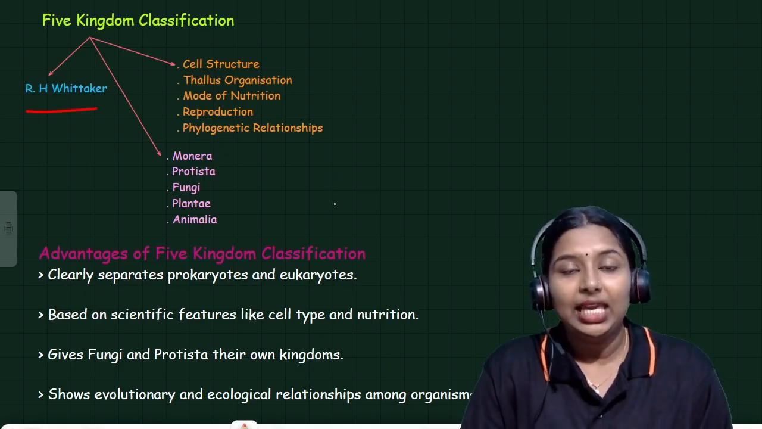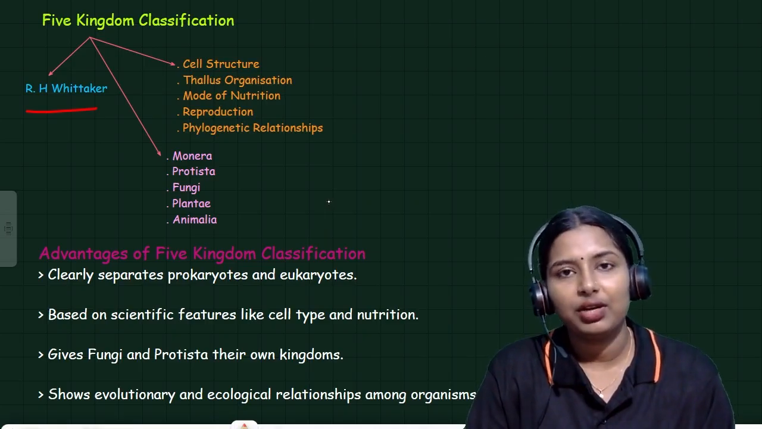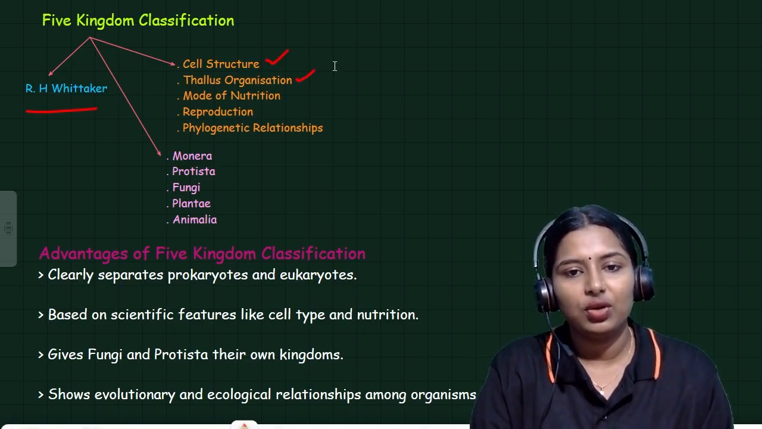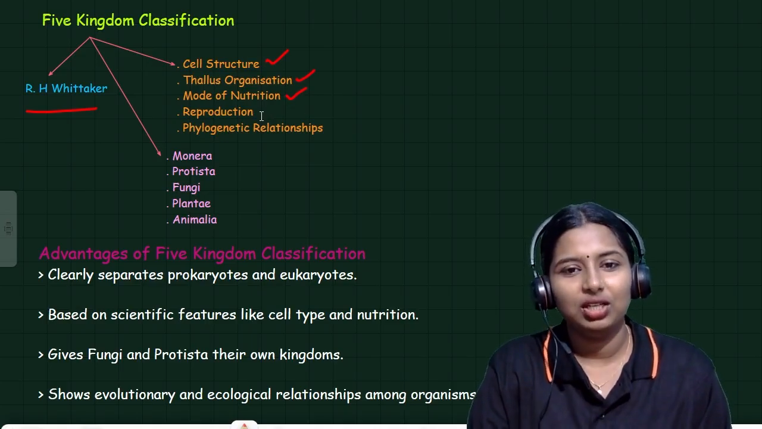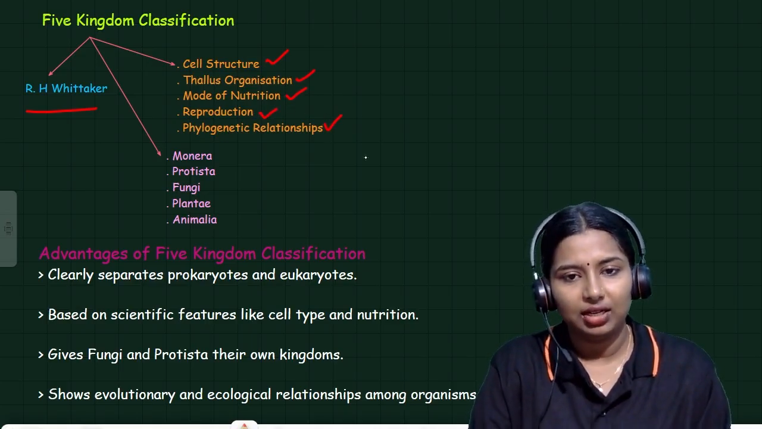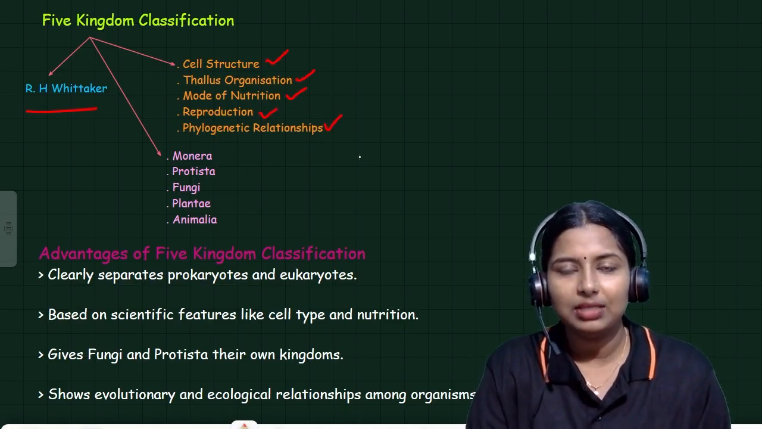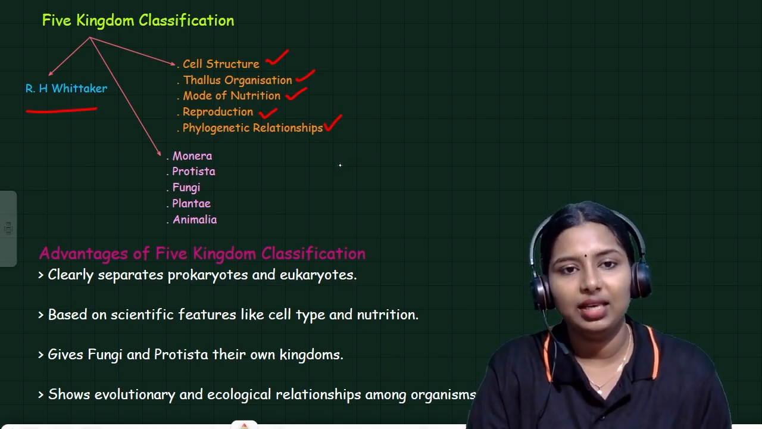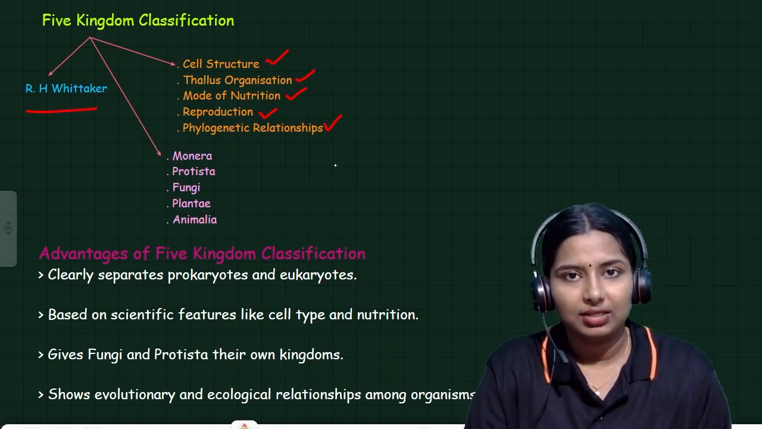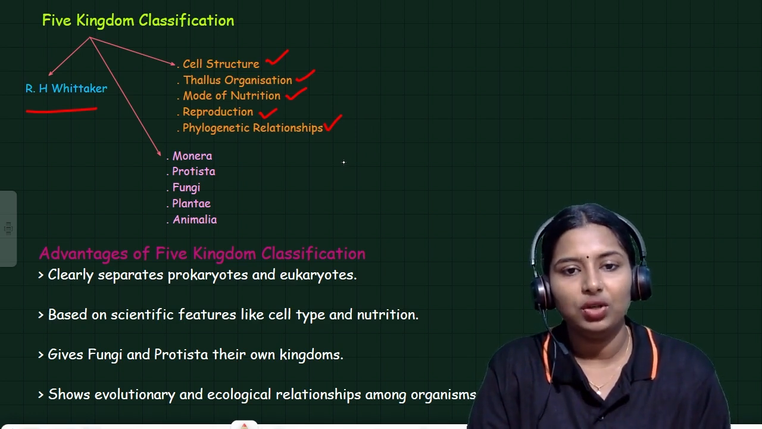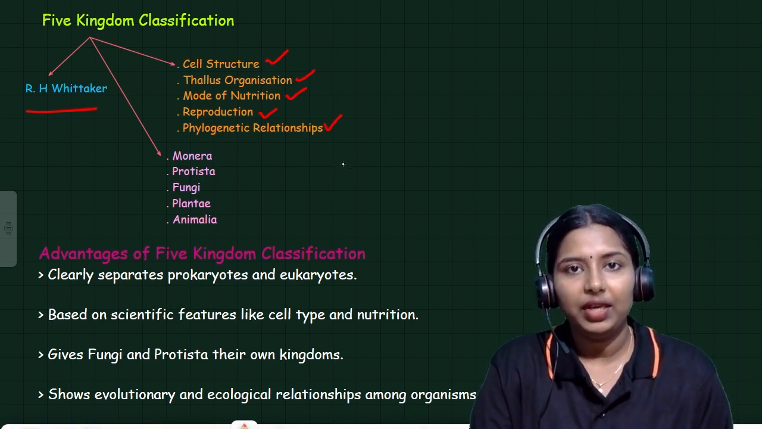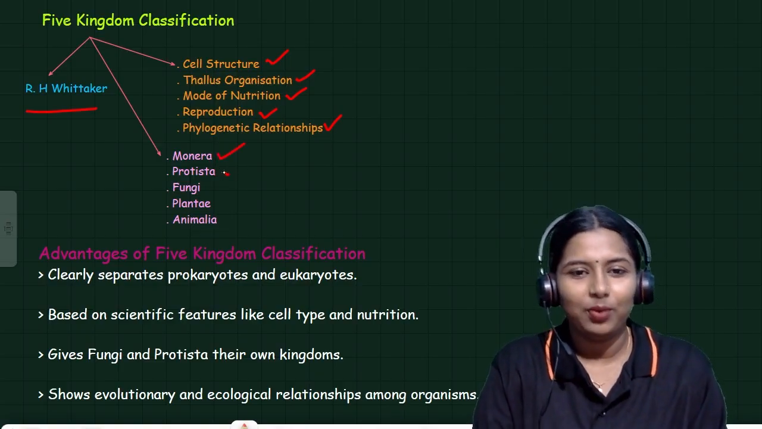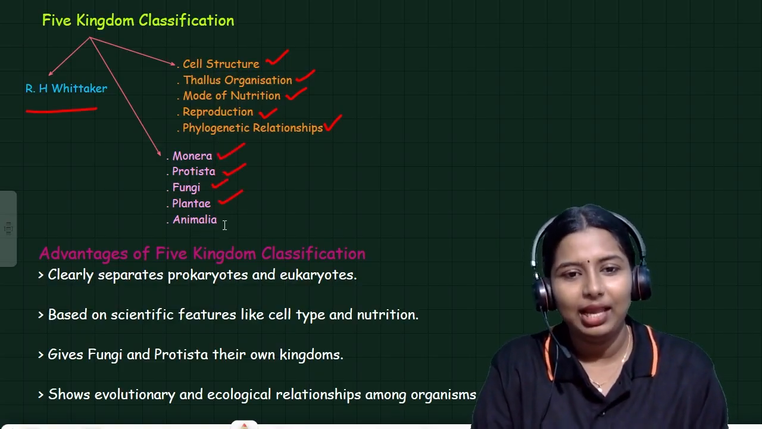Whittaker chose some criteria for classifying the organisms, and these are the criteria: the cell structure, thallus organization, mode of nutrition, reproduction, and phylogenetic relationship. Phylogenetic relationship means the evolutionary relationship. So he chose these criteria for classifying the organisms into five kingdoms, and based on these criteria, what are the five kingdoms? Repeat it with me. They are Monera, Protista, Fungi, Plantae, Animalia.